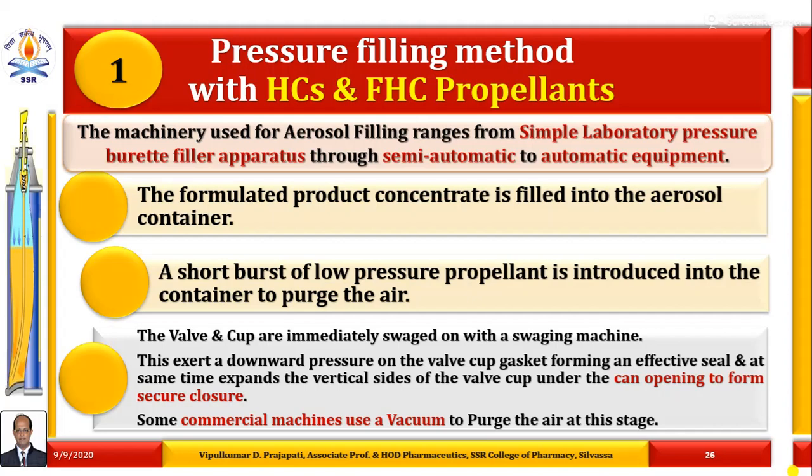This exerts a downward pressure on the valve cup gasket, forming an effective seal, and at the same time expands the vertical sides of the valve cup under the can opening to form a secure closure of the valve on the aerosol canister. Some commercial machines use a vacuum to purge the air at this stage.